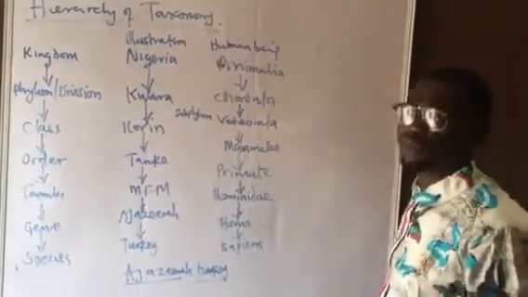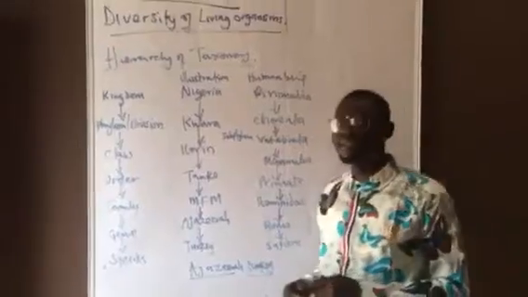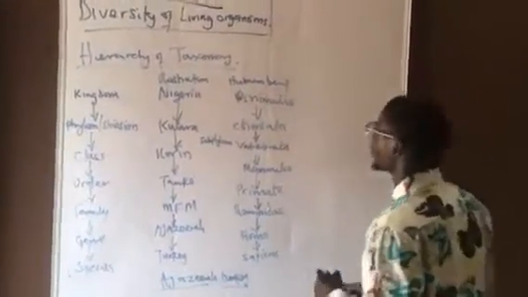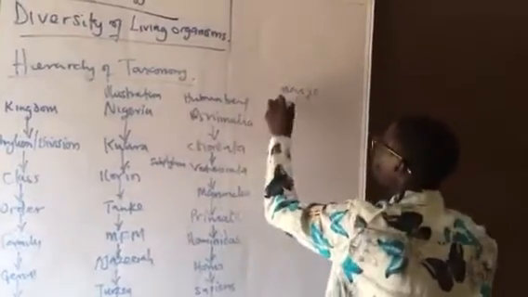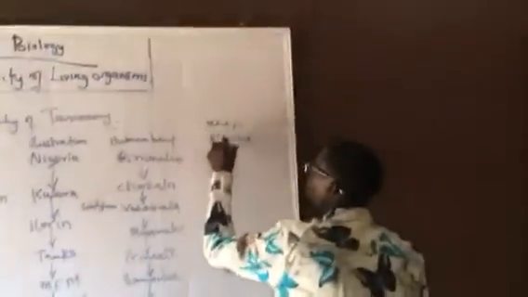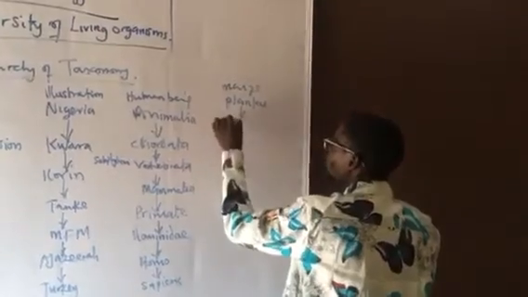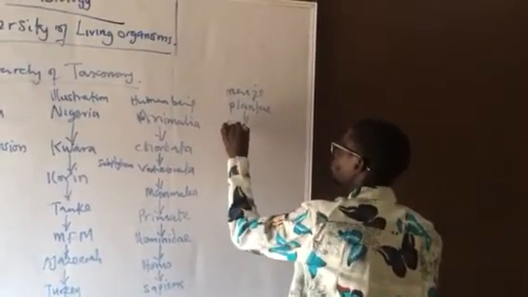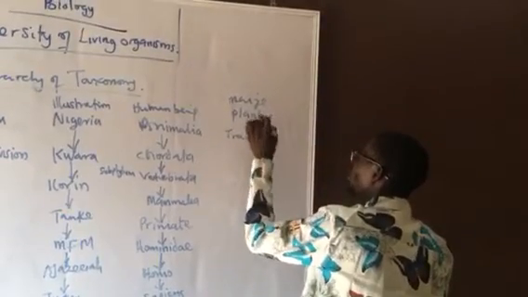We can also have classification of maize. Maize belongs to kingdom Plantae. And under maize, we have the division Tracheophyta, the group of vascular plants.